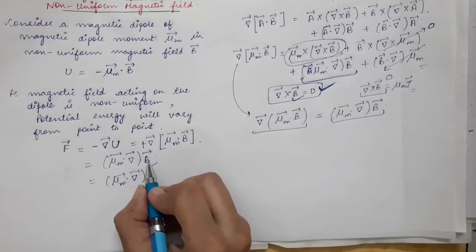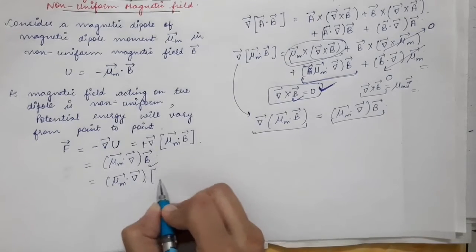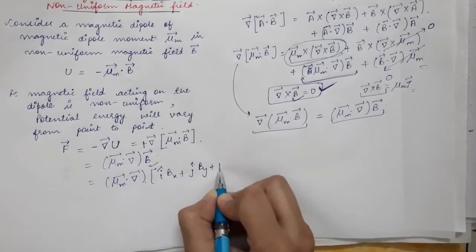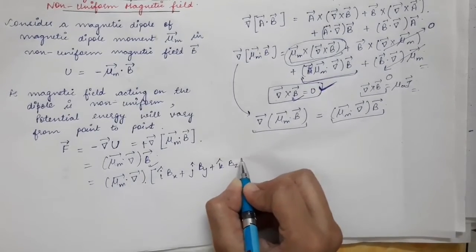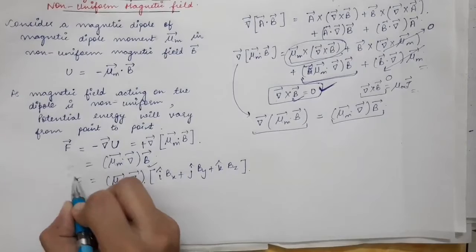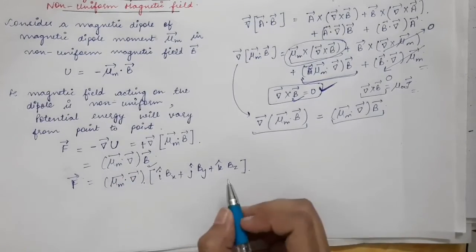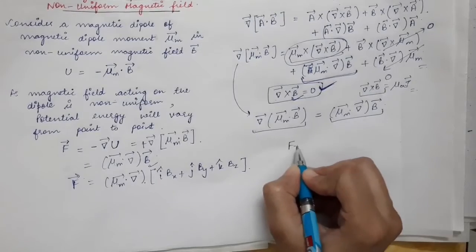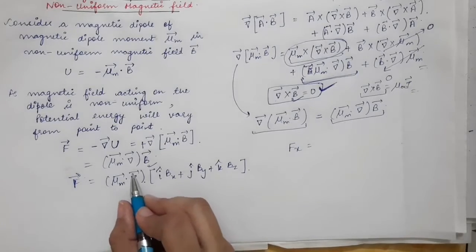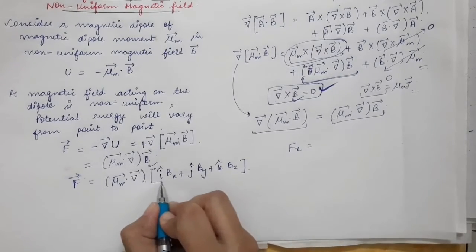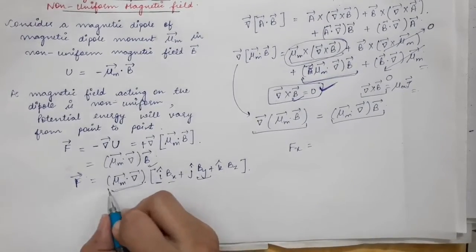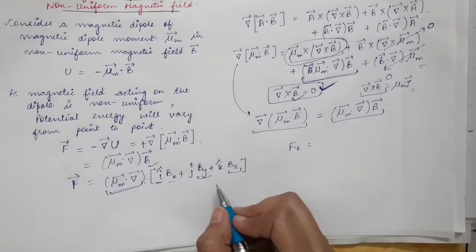And we can write the magnetic field B vector in the form of its components, means I cap Bx plus J cap By plus K cap Bz. So what are the various components of force? Force will also have three components. The x component of the force will be equal to mu m vector dot product with gradient of Bx. So this will give you the x component, then this will give you the y component, and this will give you the z component of the force.